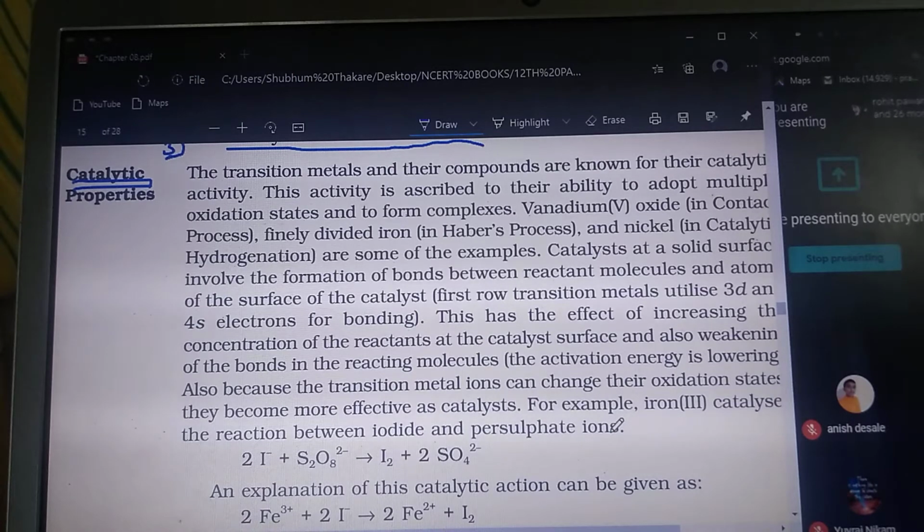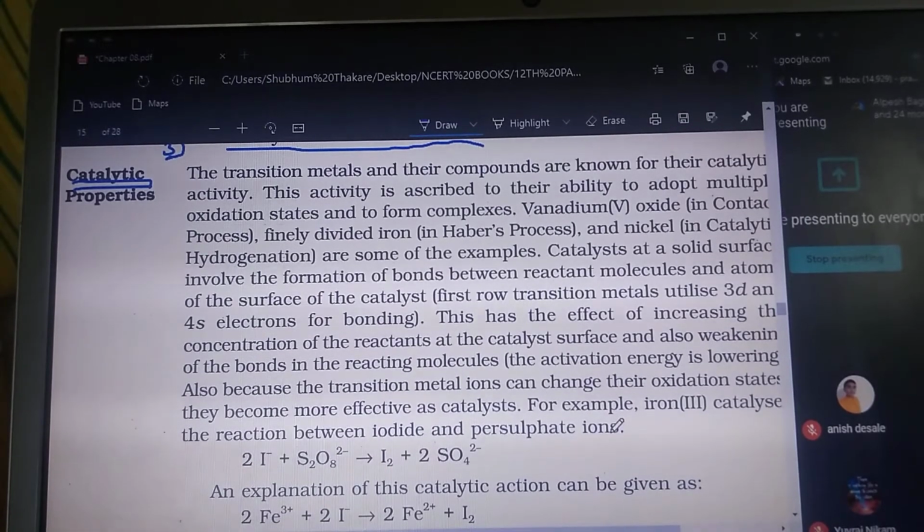Iron is used as a catalyst in the Haber's process, the manufacturing of ammonia, as well as in different types of reactions. We use transition metals as catalysts. So why are they used as catalysts? Point number one: it decreases the activation energy.